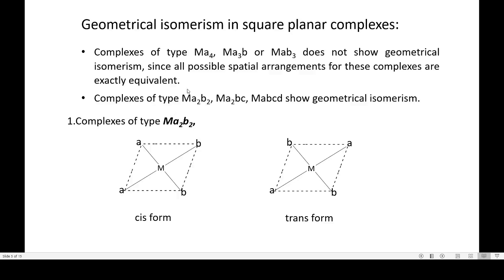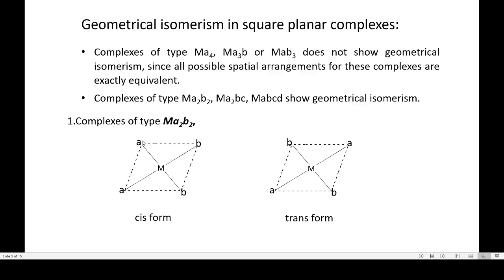Complexes of type MA2B2, MA2BC, MABCD, that is with different kinds of ligands, show geometrical isomerism. So let us consider the complexes of type MA2B2. This is the square planar structure.